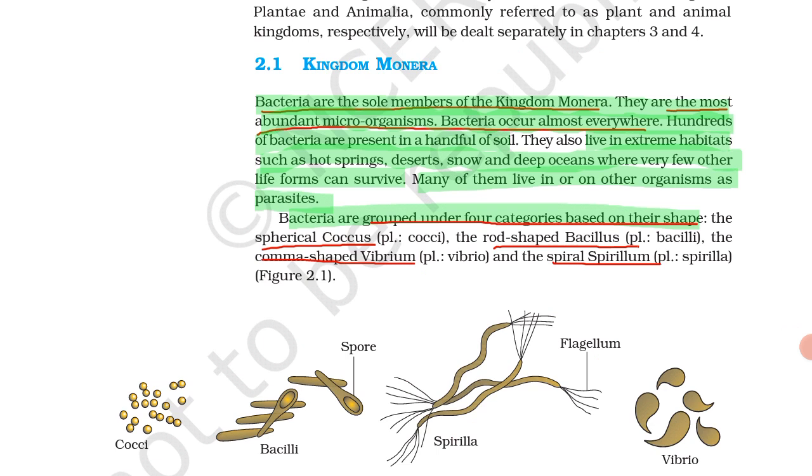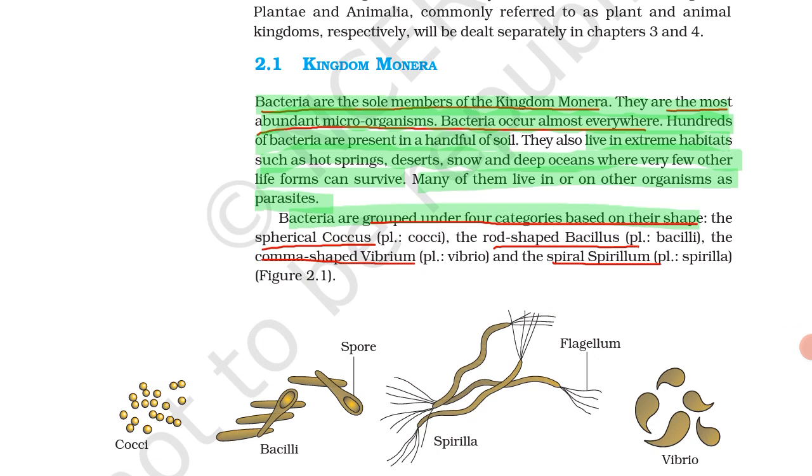Means bacteria can survive anywhere, in warm places, in cold places, in oceans. You must know this scientific line of NCERT: they can live in hot spring, desert, snow, deep oceans where very few other life forms can survive.